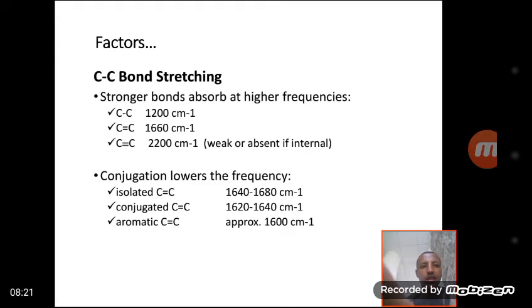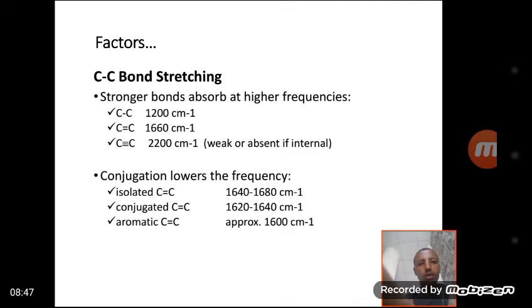For example, carbon-carbon bond stretching. The stronger the bond, the higher the frequency it absorbs at, as we said in the previous slide. Carbon-carbon triple bonds are stiffer than carbon-carbon double bonds, and carbon-carbon double bonds are stiffer than carbon-carbon single bonds.